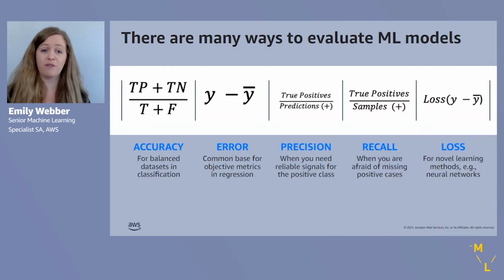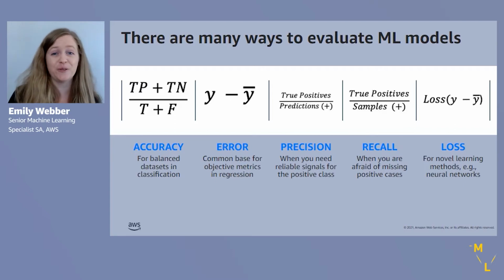And so right off the bat, there are indeed many ways to evaluate machine learning models. So again, as we're familiar in the data science community, or if you're new, if you're just getting into data science, you'll learn that there are a variety of statistics that we care about, a variety of methods that we can use to evaluate and triage the performance of our machine learning models.